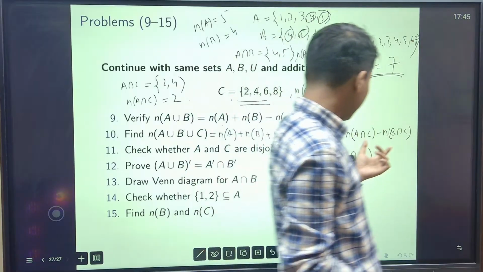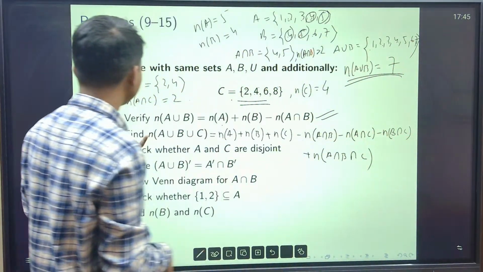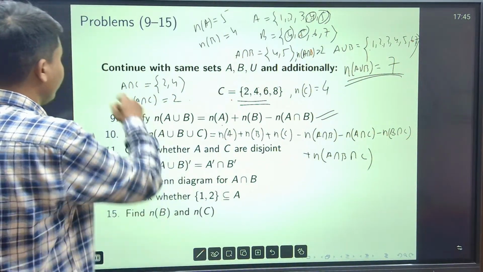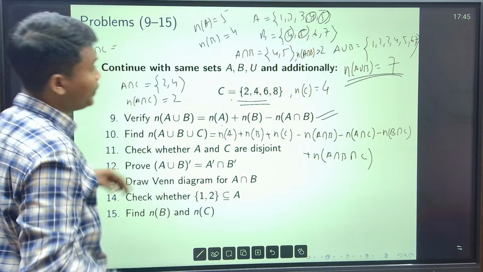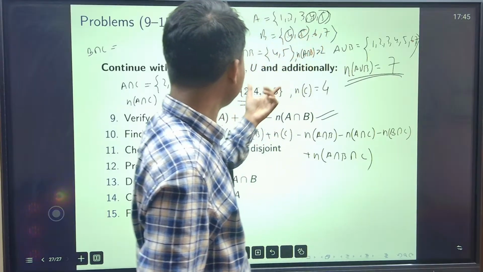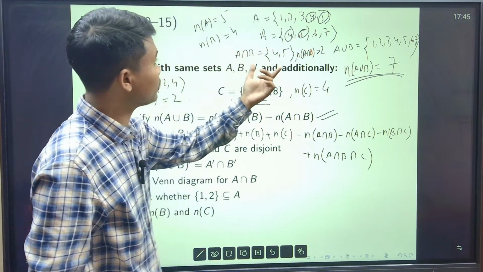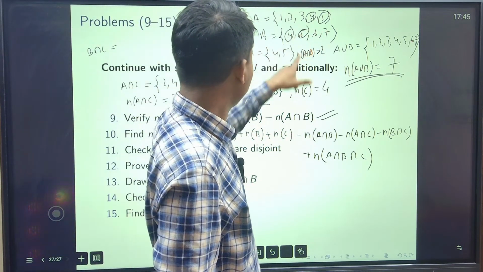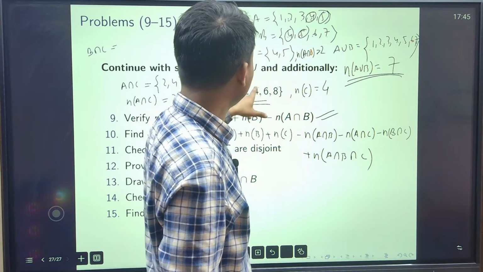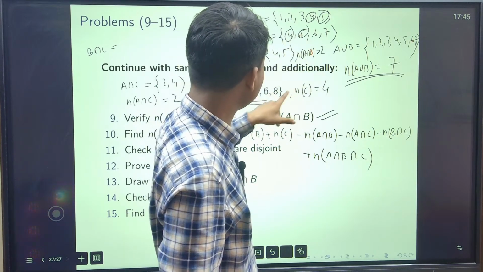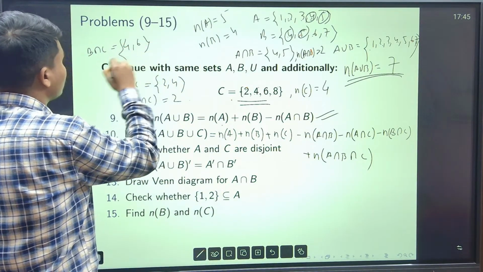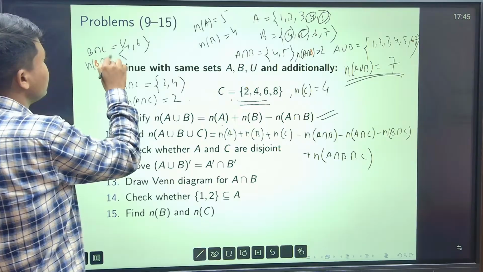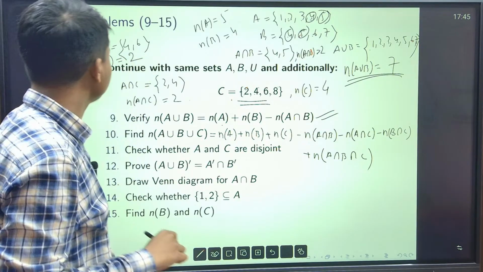Now B intersection C, number of element, what is B intersection C? এটা আমার B, এটা হচ্ছে C, তাহলে B এর সাথে C এর ইন্টারসেকশনে কতগুলো এলিমেন্ট আছে? 2 নাই, 4 আছে, 6 আছে, 4 and 6. So number of elements in the set B intersection C is 2, right?